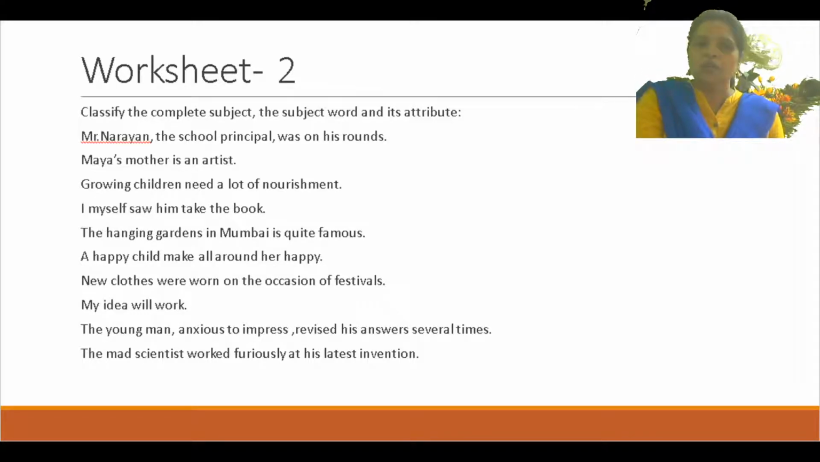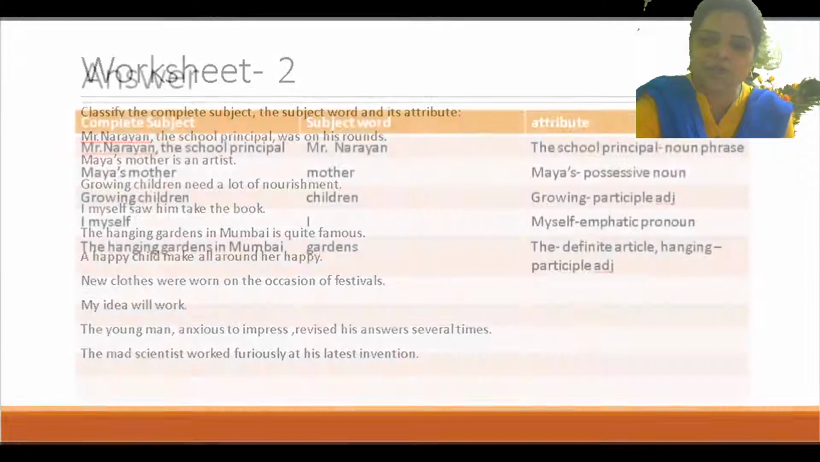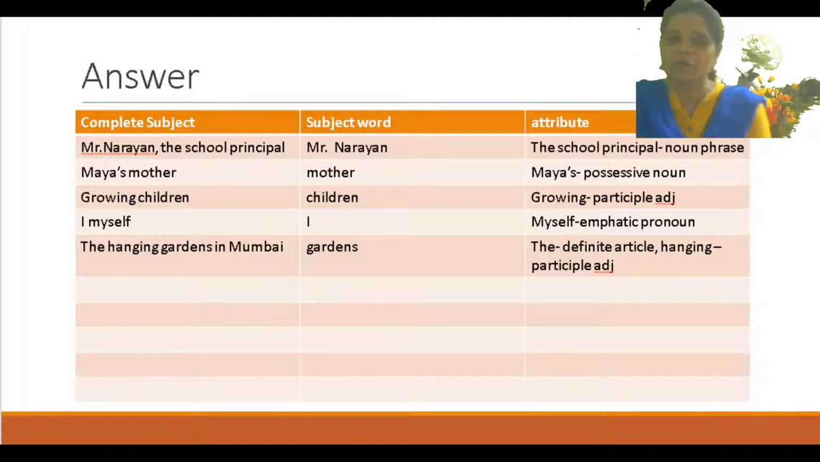New clothes were worn on the occasion of festivals. Okay. So क्या होगा? Complete subject, new clothes. Then subject word only, clothes. Then new will be the attribute. What is this? Adjective.